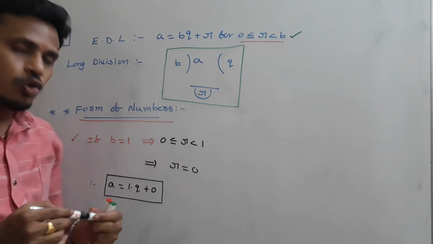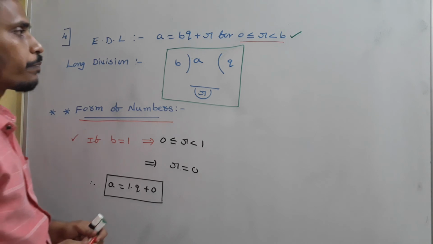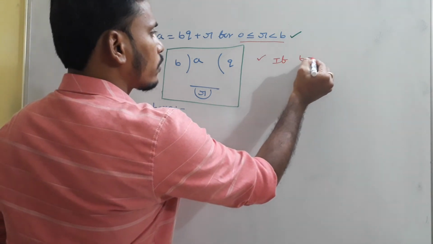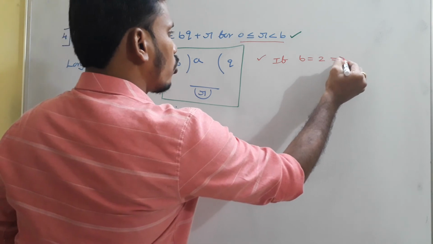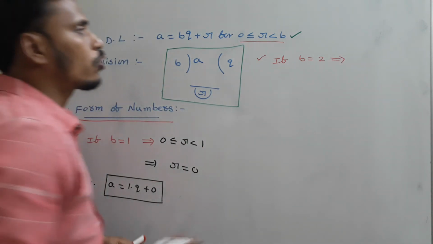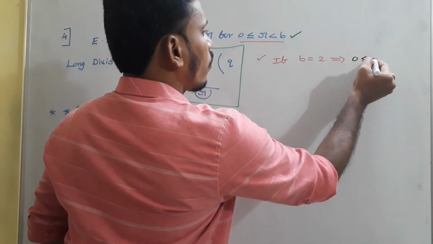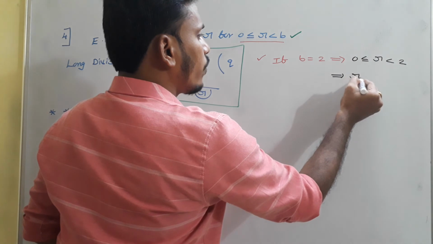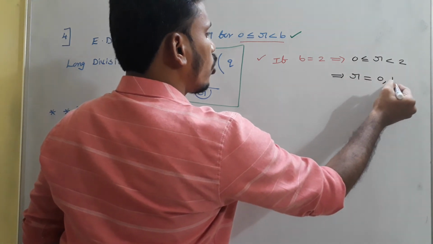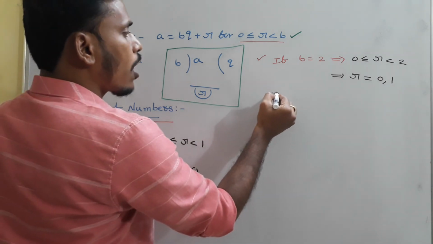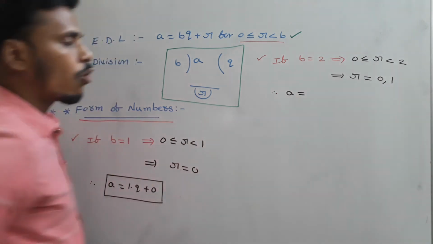If b is equal to 2, what will happen? Think about r. If b is equal to 2, 0 ≤ r < 2. The value of r is between 0 and 2, maybe 0, so r is equal to 0 or 1. Since r is 0 or 1, how can you express a?